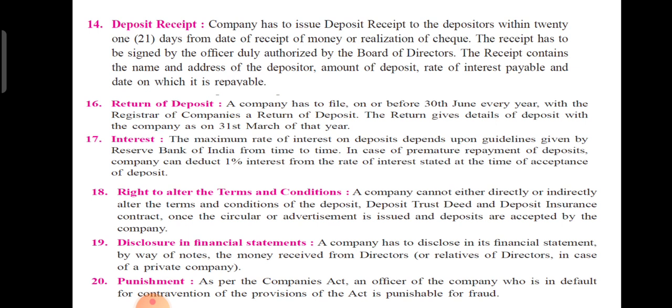If the company is not adhering to these rules, what will be the punishment? As per the Companies Act, an officer of a company who is in default for a contravention, meaning against the provisions of the Act, is punishable for fraud. So these are the 20 points or 20 terms and conditions for the issue of deposits by companies.